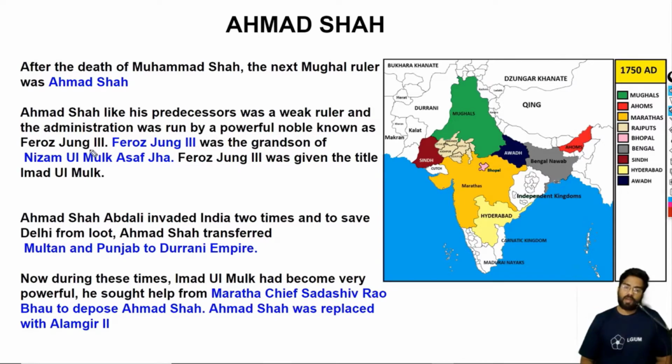Ahmad Shah, like his predecessor, was an incompetent and weak ruler. That is why the administration was run by Firoz Jung III. Firoz Jung III was the grandson of Nizam-e-Mulk Asaf Jah, who carved out his own kingdom, the Hyderabad Kingdom. Later his grandson Firoz Jung III was the Imad-e-Mulk, basically the wazir or greatest minister of the Mughal Empire.